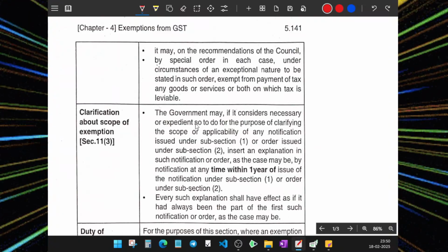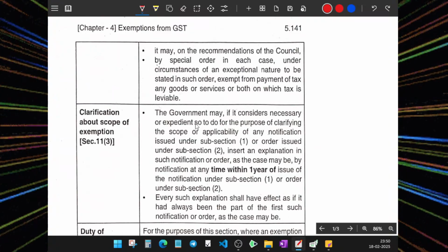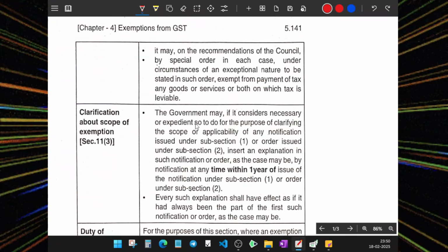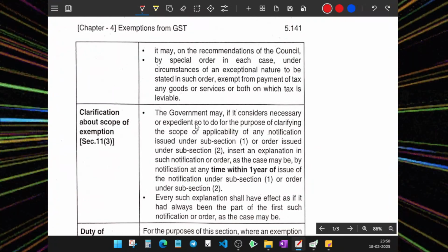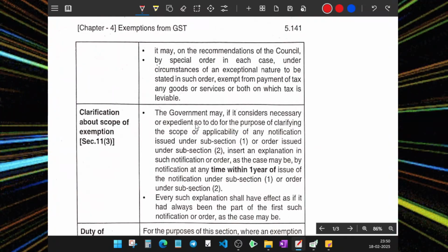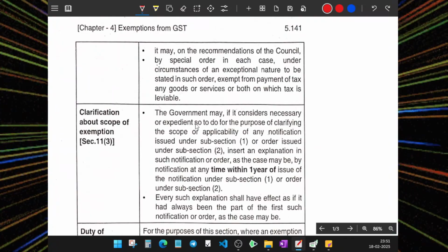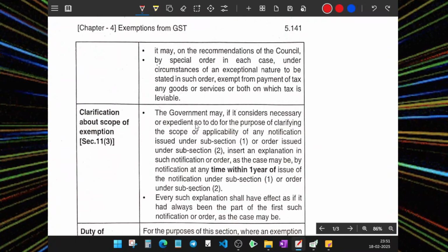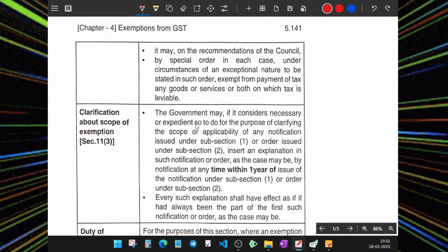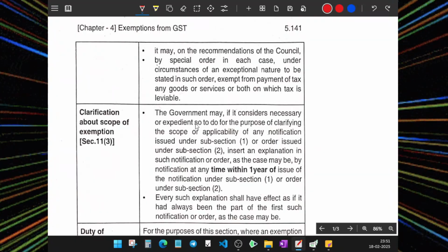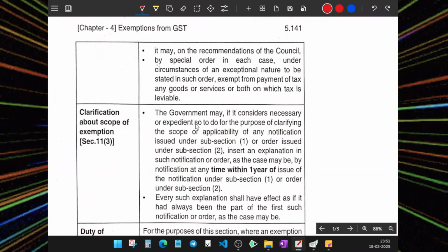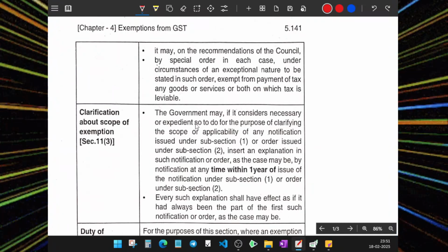Clarification of scope of exemption. The government may, if it considers necessary or expedient, for the purpose of clarifying the scope or applicability of any notification issued under subsection 1 or order issued under subsection 2, insert an explanation in the notification or order, as the case may be, by notification at any time within 1 year of the issue of the notification or order. So sometimes clarification is required on the scope of exemption.